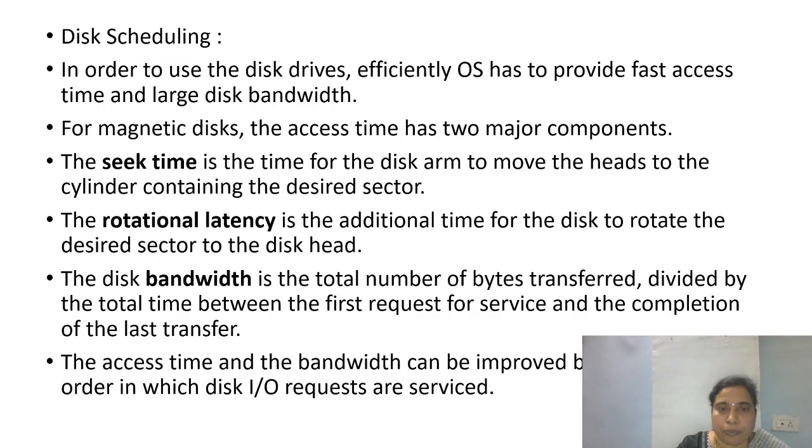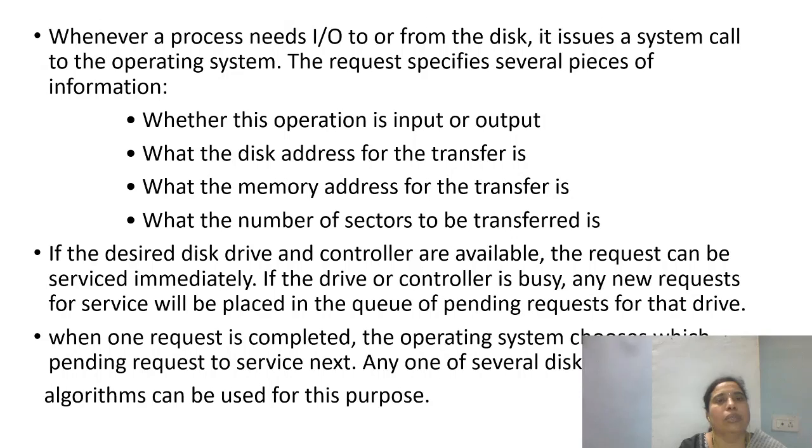And so whenever there is an IO request, as we have seen, the request will also specify other pieces of information, like whether the operation is an input or an output operation, what the disk address is, and what the memory address for the transfer is, that is, in which part of the memory the disk content has to be saved, and how many sectors have to be read in or written.